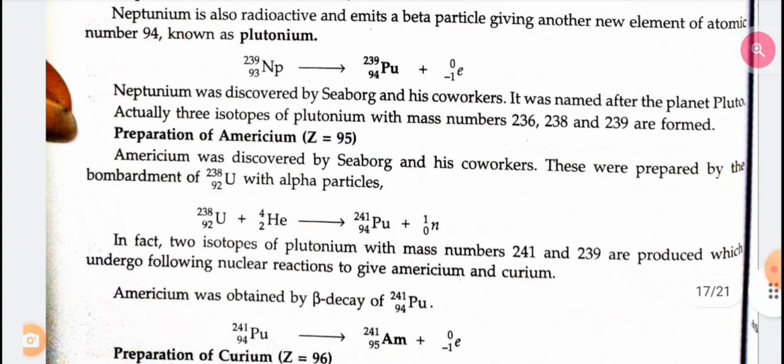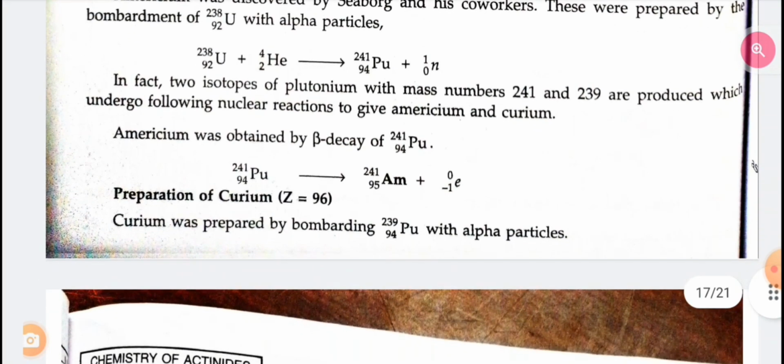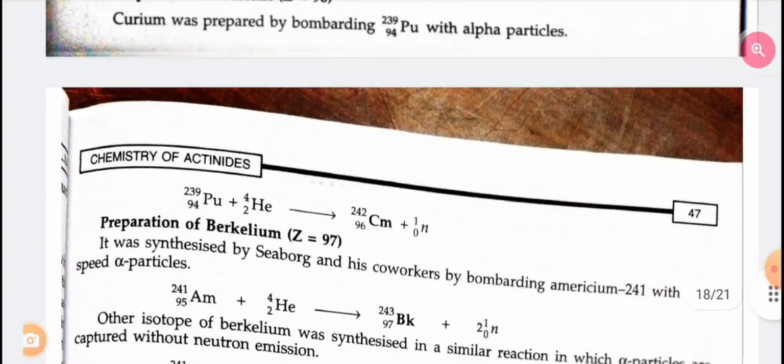Preparation of americium. Americium was discovered by G. Seaborg and his co-workers. It was prepared by the bombardment of uranium-238 with alpha particles. In fact, two isotopes of plutonium with mass numbers 241 and 239 are produced, which undergo the following nuclear reactions to give americium and curium. Americium was obtained by beta decay of plutonium-241. Preparation of curium. Curium was prepared by bombarding plutonium-239 with alpha particles.